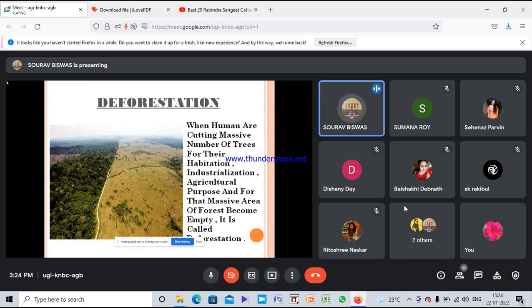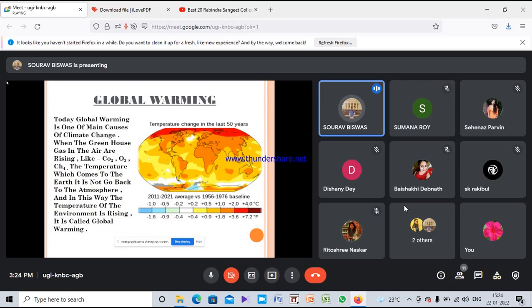The next slide is deforestation. Deforestation is when humans cut a massive number of trees for their own purposes, like industries and buildings. That is called deforestation. In this picture, we see that a vast area is exposed without trees. By this deforestation, the environment is warming, which we call global warming.